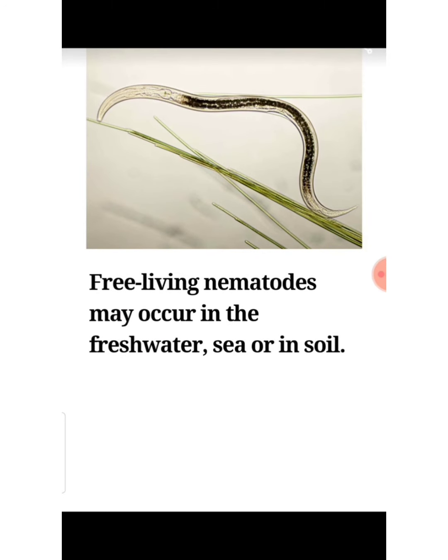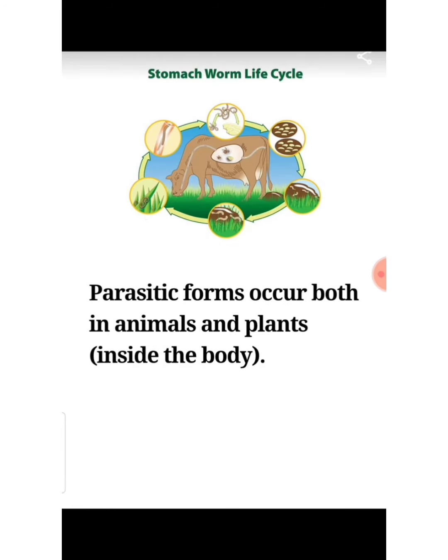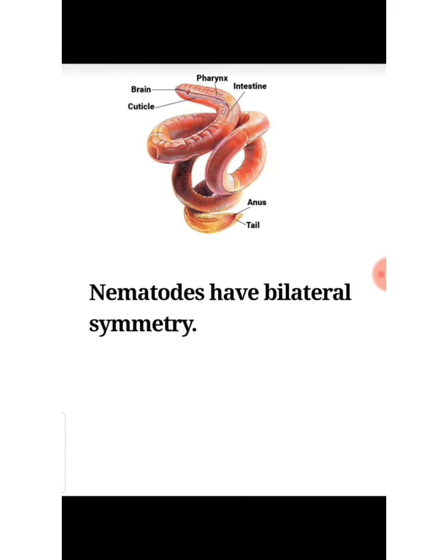Free living nematodes may occur in freshwater, sea or in soil. Parasitic forms occur both in animals and plants. So they have both natures. They can live freely or they can be a parasite. Nematodes have bilateral symmetry. You know about bilateral symmetry.